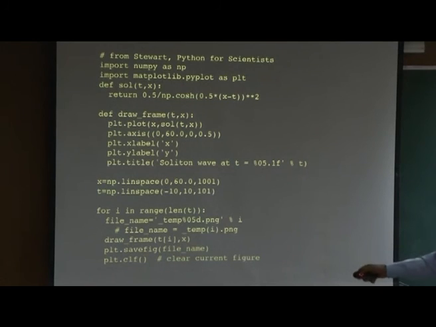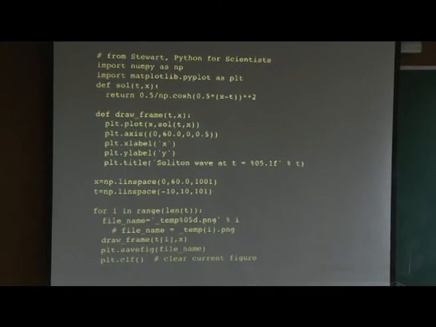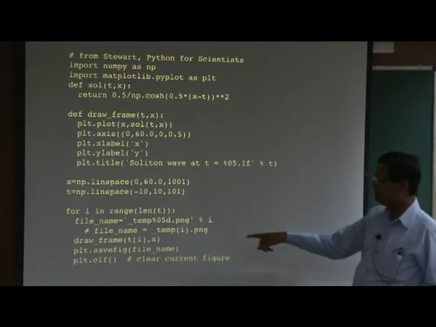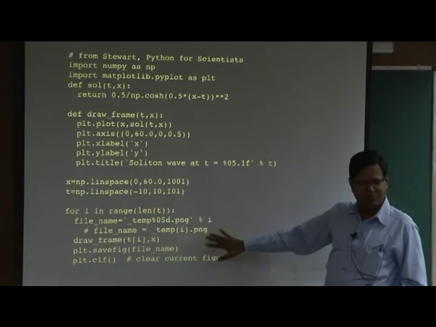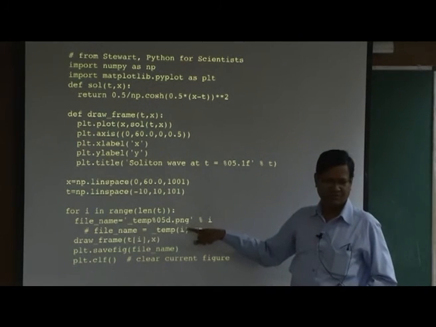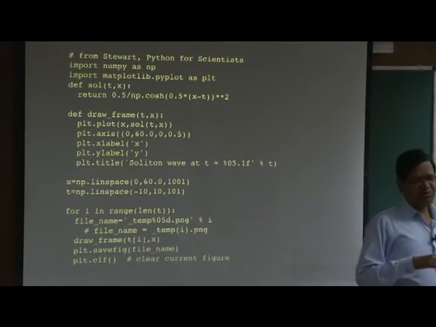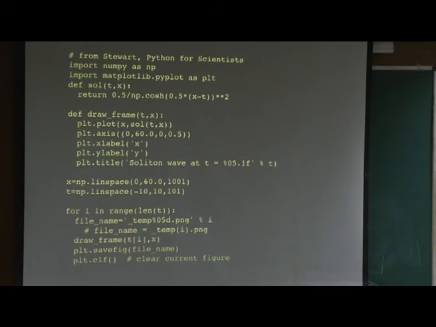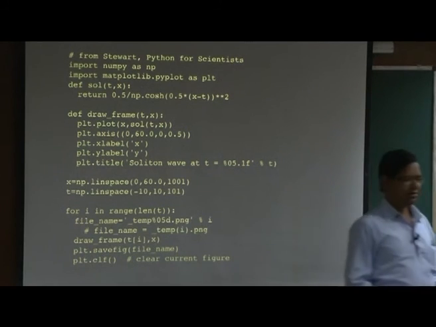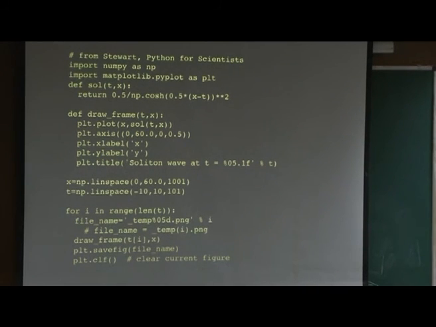So, when I loop it, I create a lot of temp files, and each temp file has an index. In fact, you can run these programs, and when you look at the directory, you will get all these files, temp001.png. This is called PNG format. It takes less space and it will create them there. Now, this will create a lot of files. Now, I want to merge them together into a single MPEG video.